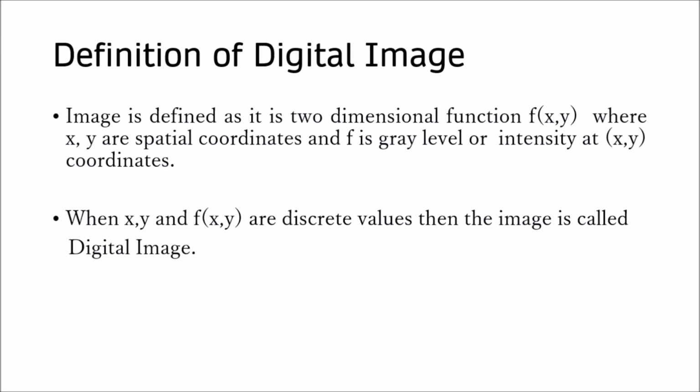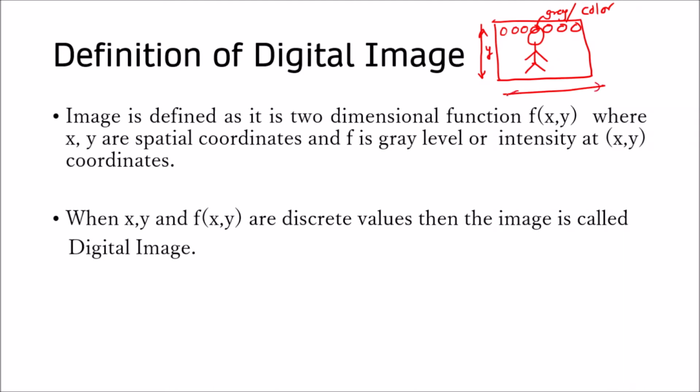Suppose this is the image of some person. Then there are the pixels, and each pixel has some grayscale or gray value, or you can say color value. This image has a y coordinate and an x coordinate.